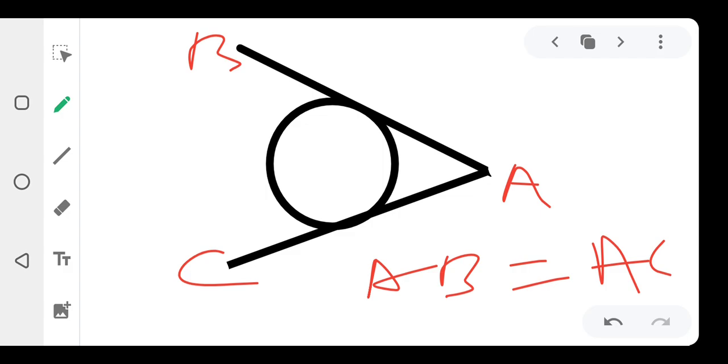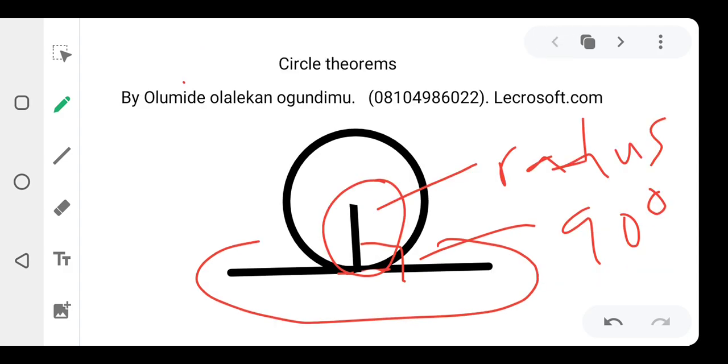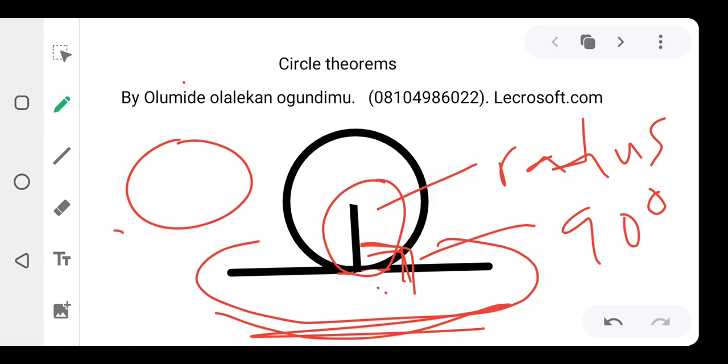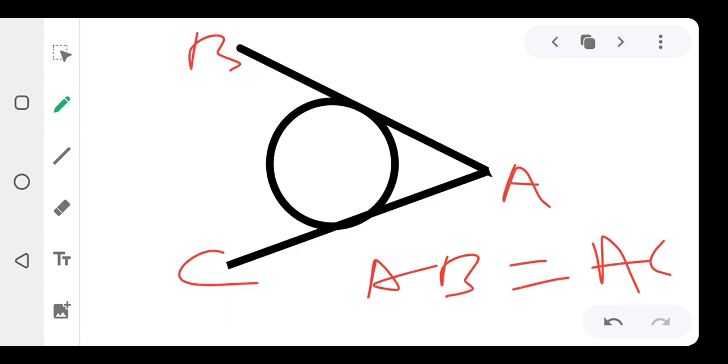Now we know something about tangents, right? Let's quickly recall. I said the other time that a tangent is a line that passes outside of a circle and touches a part of the circle. And the second thing I talked about is that when a radius touches the tangent, it forms an angle of 90 degrees. Something like this, we have a tangent here, and this is a radius here, and when it touches the tangent, it forms an angle of 90 degrees. That's what I'm saying. All right, now let's move on.